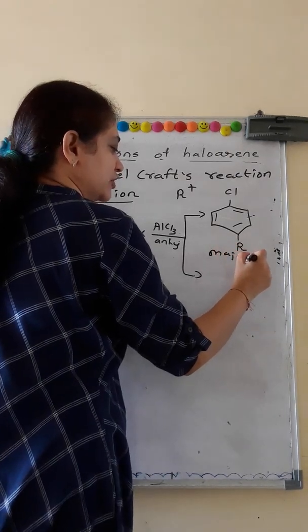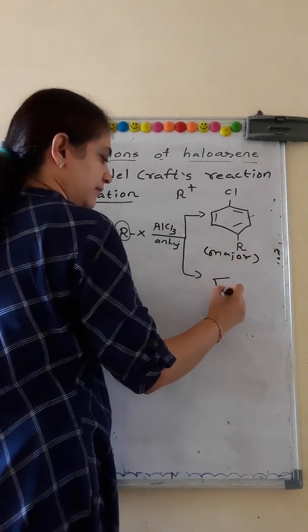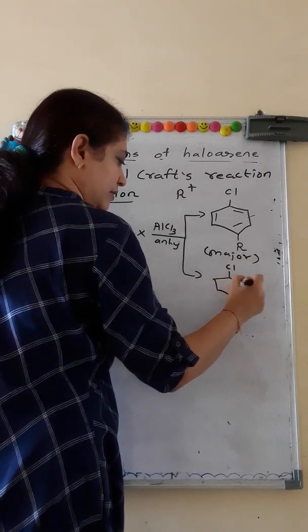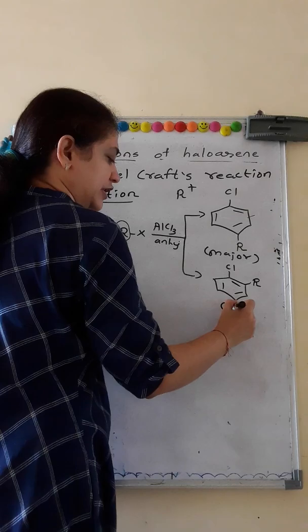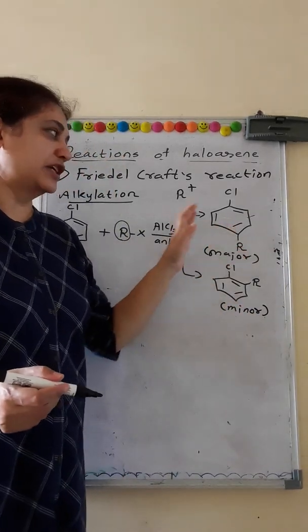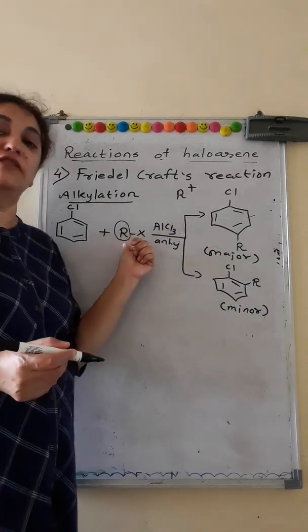If it is in the para position, it is the major product. If it is in the ortho position, it is the minor product. So you practice this particular example by taking different R.